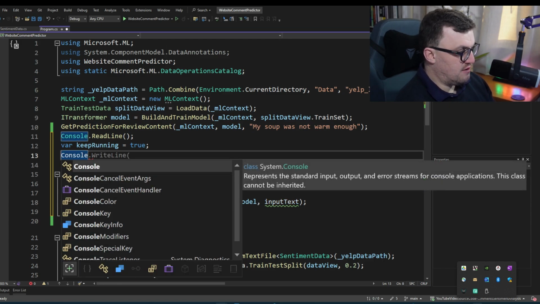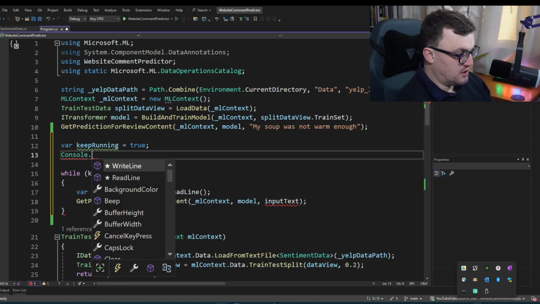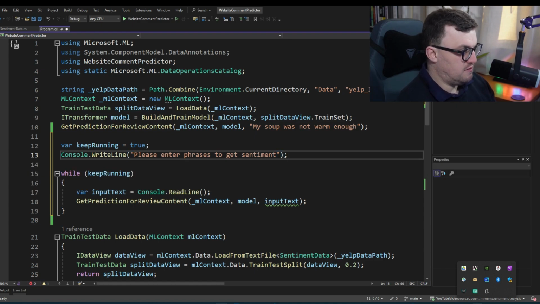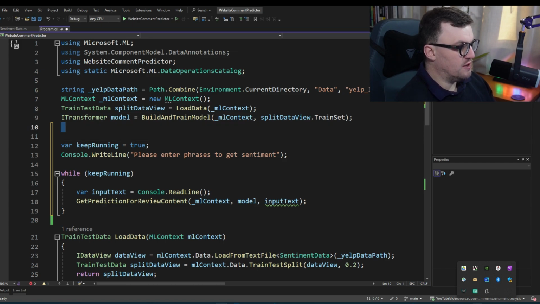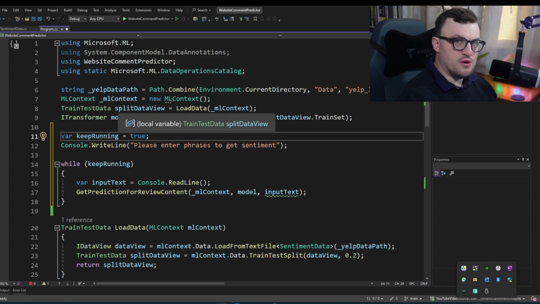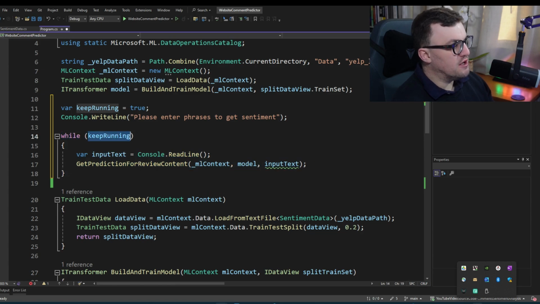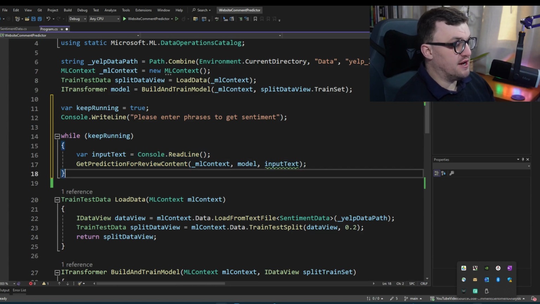I'll also get rid of that Console.ReadLine so that it doesn't stop. And I'll also print out a message: Please enter phrases to get sentiment. I'll get rid of this GetPredictionForReviewContent up here. So essentially now I've changed it so that we're still doing the same setup. We end up with a built-in trained model, but then we're asking the user for input, and while keepRunning is true, which it always is in this case, we're going to be accepting input and then showing the sentiment for it.